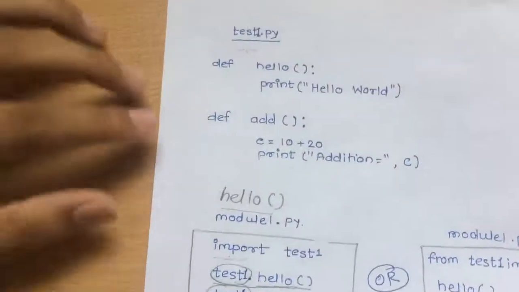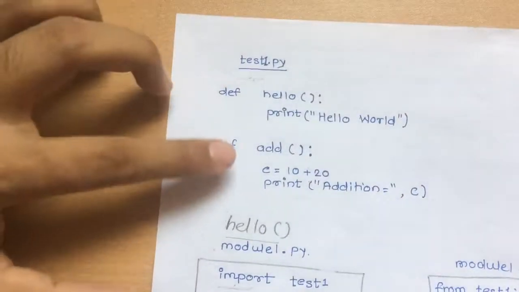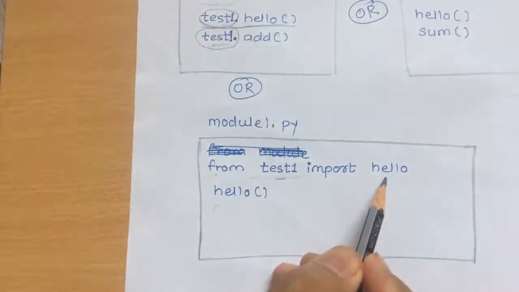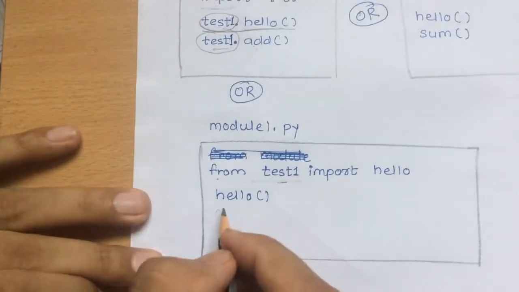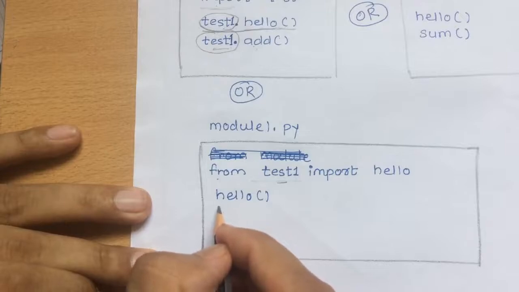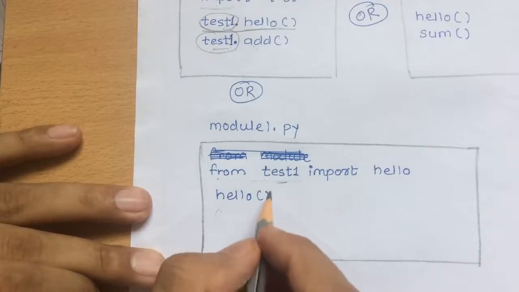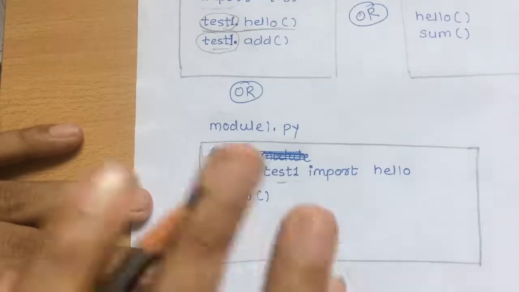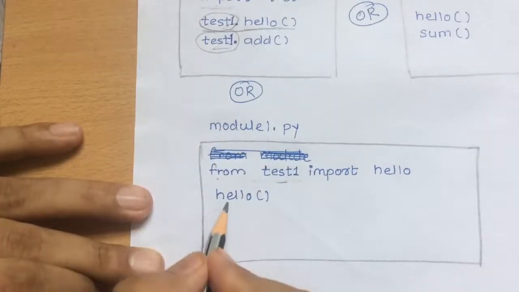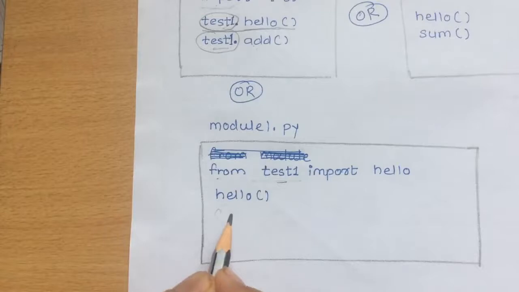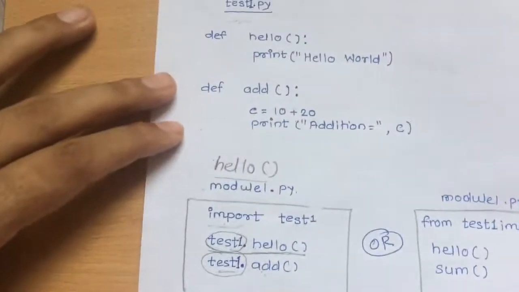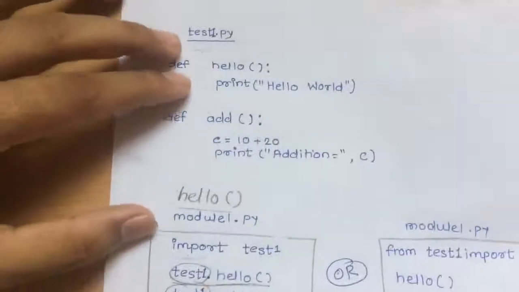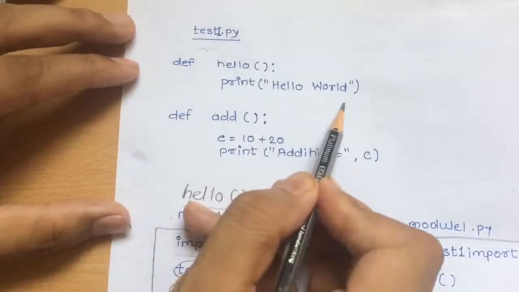So we have the test1 file over here having two functions, hello and add. So this will import the hello function. So in this case we can simply call the function by writing the function name and opening closing round bracket, that is hello. So it will work absolutely fine. It will call the function hello which is present in test1, and it will print hello world.